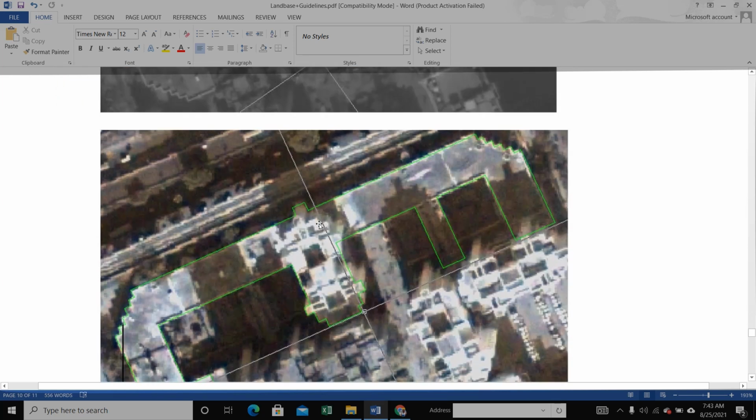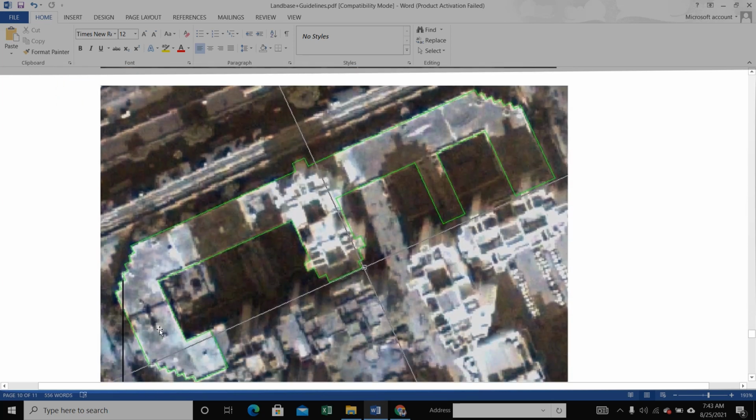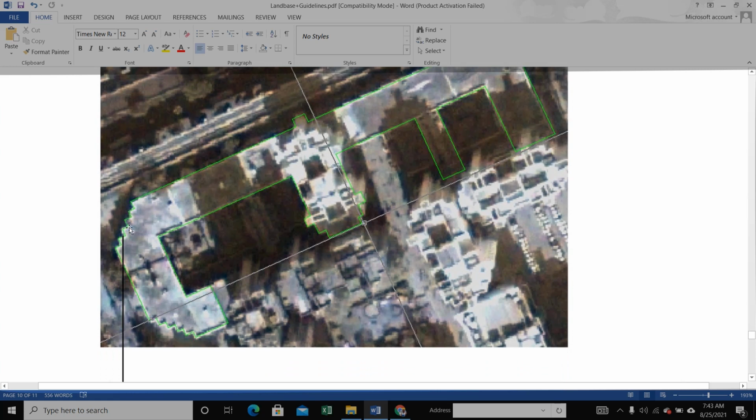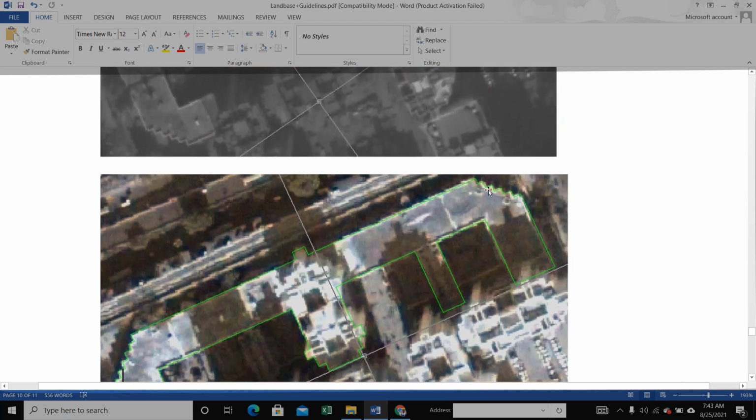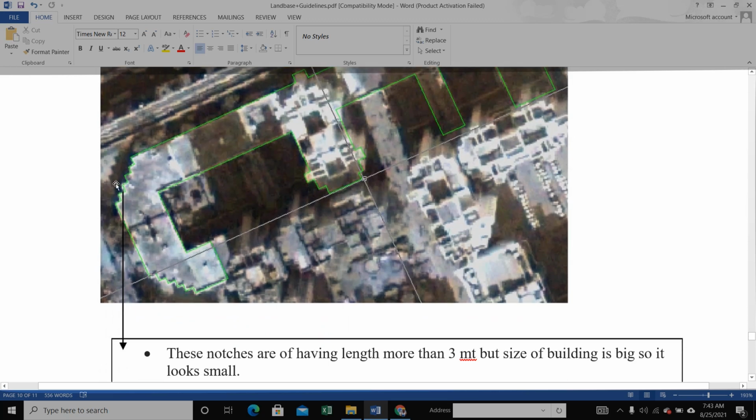And this building is proper shape. We capture this design. This design is proper shape. This one is proper shape. So we capture here the proper shape of maximum 90 degrees.